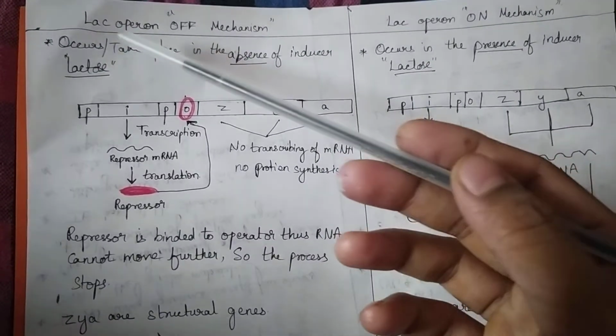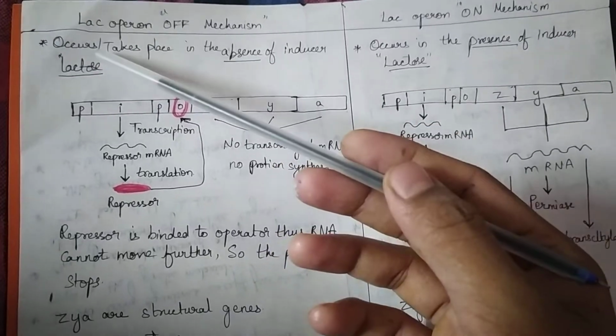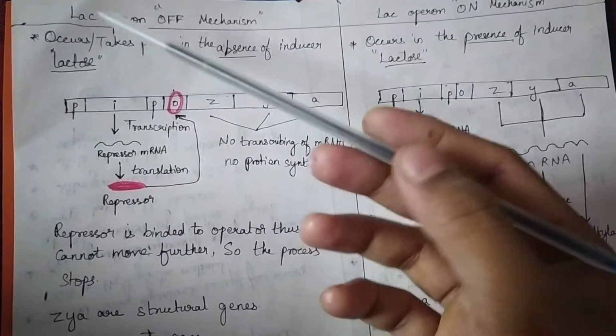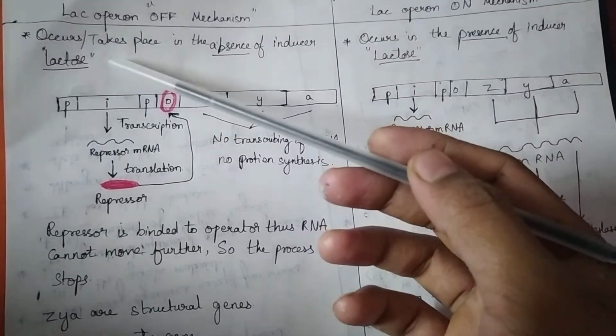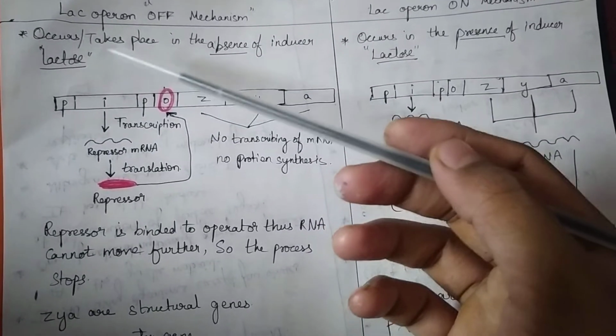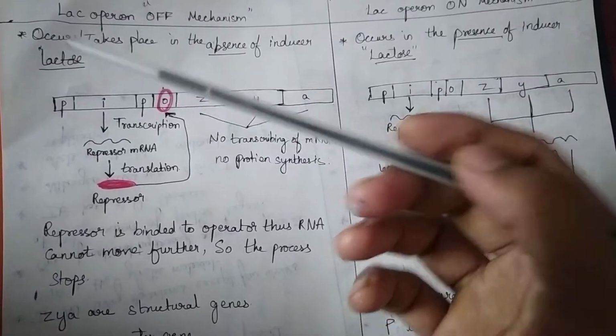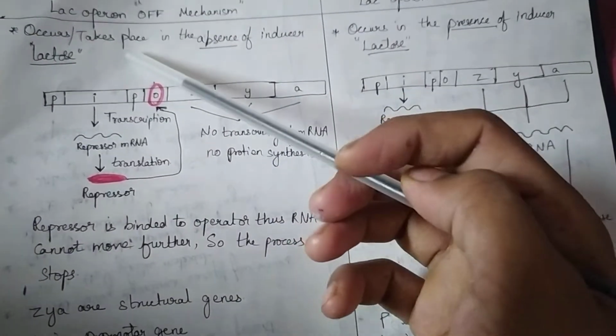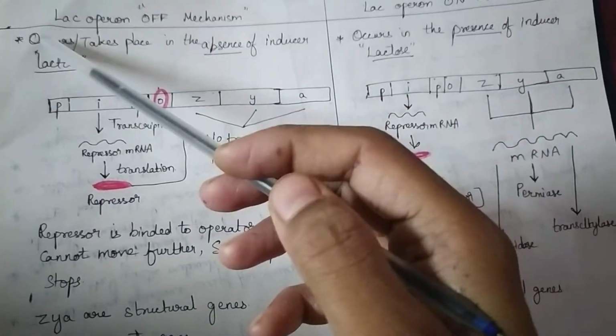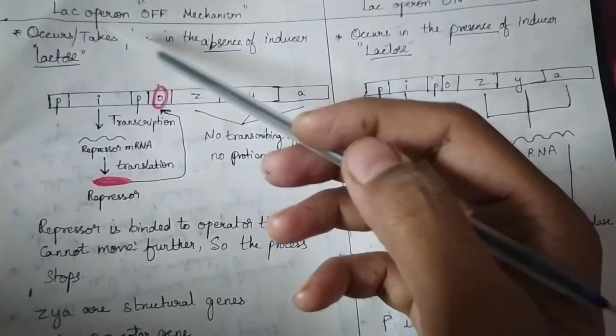Lactose operon is also called the lac operon. What is this lac operon? The lac operon is required for the transport and metabolism of lactose in E. coli and other bacteria. It is a major step for the transport and metabolism of lactose.